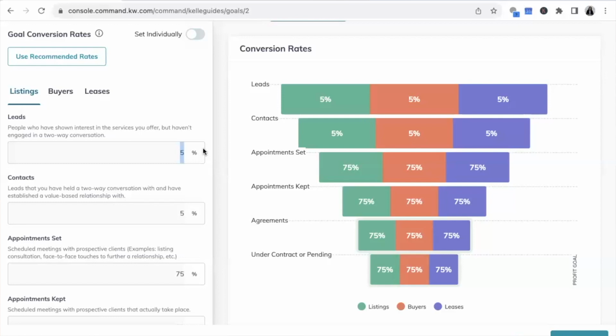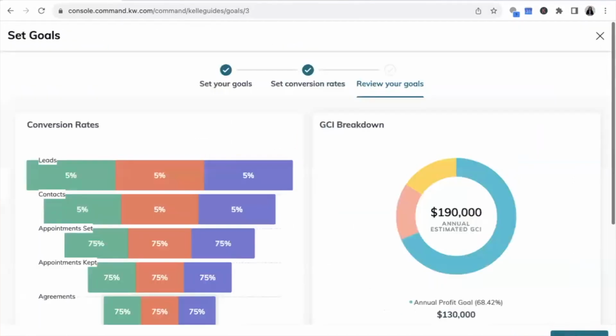And this changes market to market. Even as a seasoned agent who's been doing this for a long time, you may go into this and say, this year, because the market has shifted, I'm going to switch to a different type of conversion rate. I would not focus too much on this. I would say this is in general what the conversion rates are. Let's leave it at this.